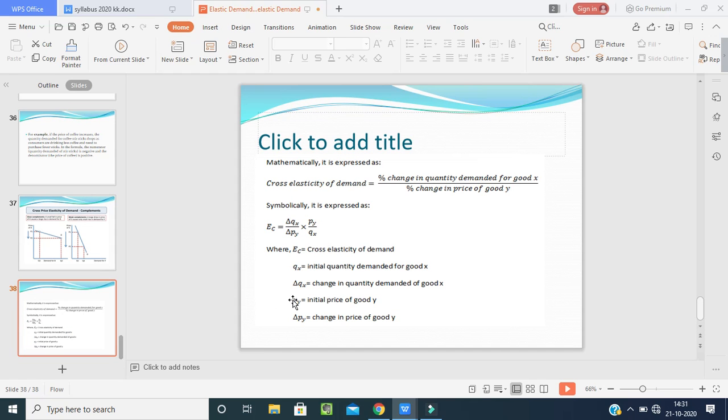Now what is the formula of the cross elasticity of demand? Percentage change in quantity demanded for good X divided by percentage change in price of good Y. Symbolically it's denoted as you can see here: cross elasticity of demand is equal to initial price of good Y by initial quantity demanded for good X into change in quantity demanded for good X by change in price of good Y. This is the formula you have to keep in mind, and depending on that they will give the problems to you.